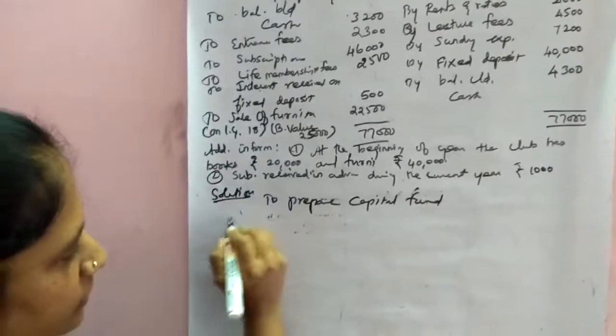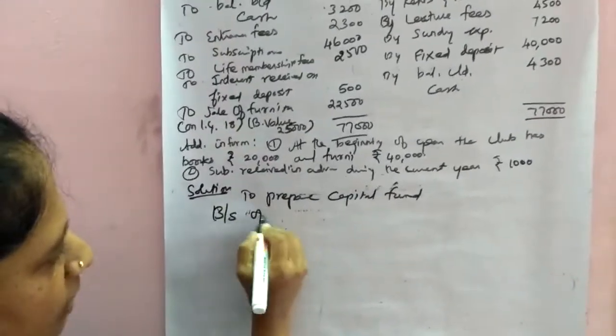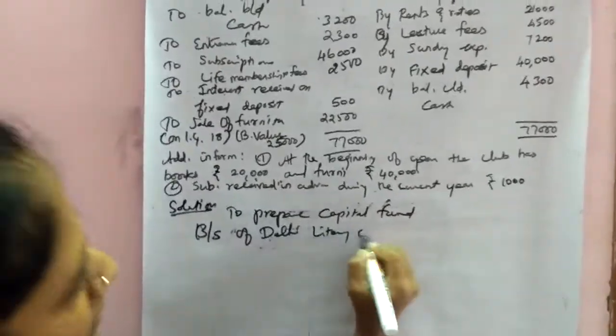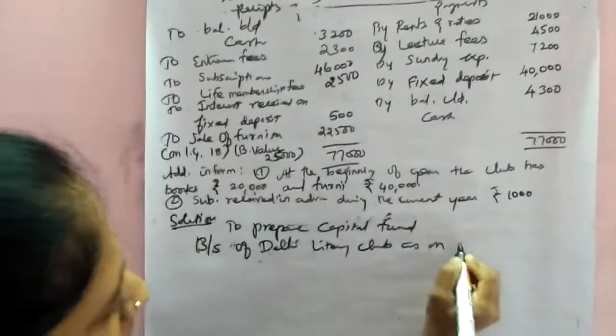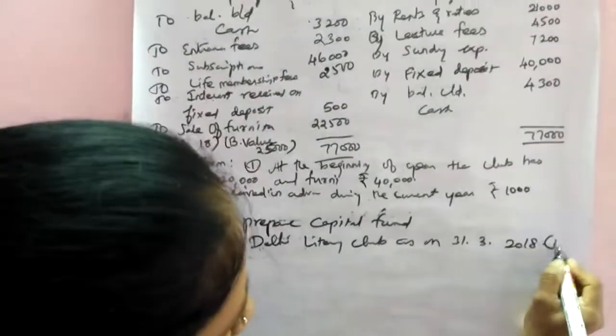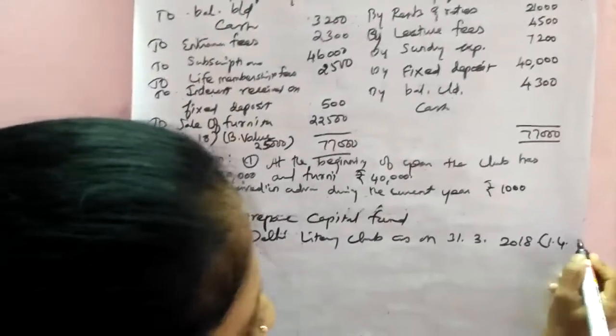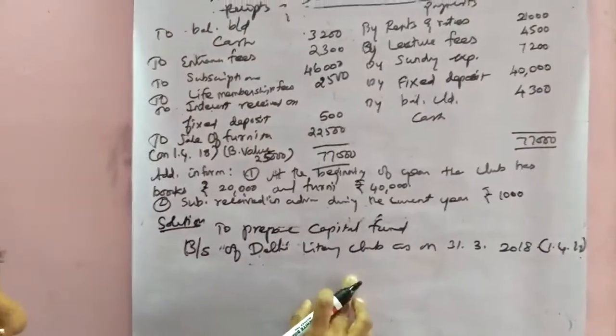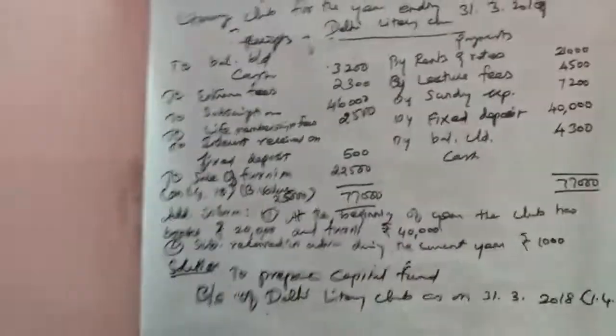To find out the capital fund, we have to prepare a balance sheet. So balance sheet of Delhi Literary Club as on 31st March 2018, otherwise 1/4/2018, with the beginning balance, we have to find the capital fund.